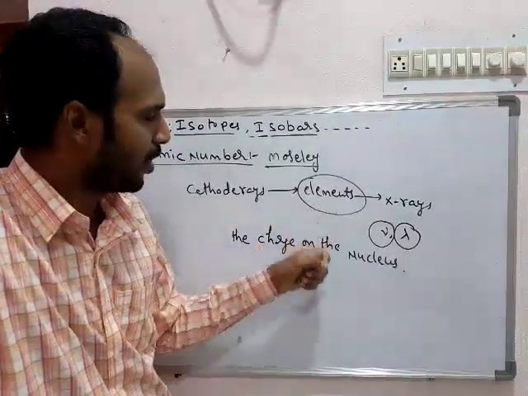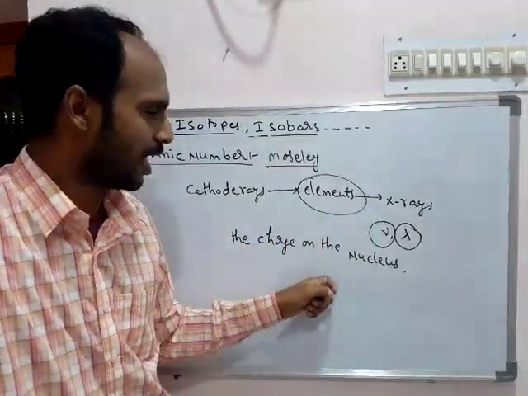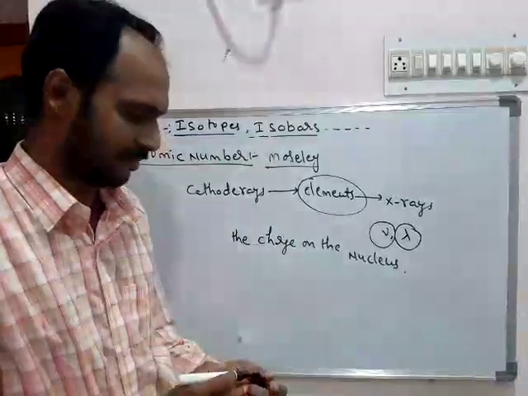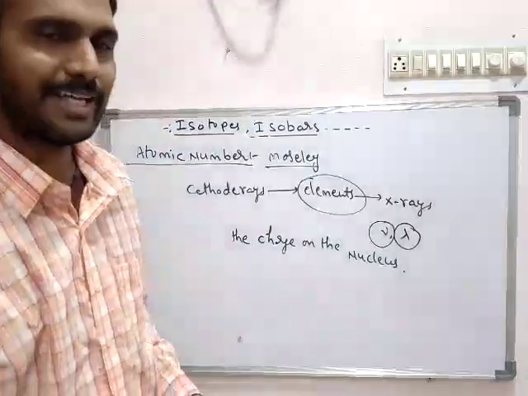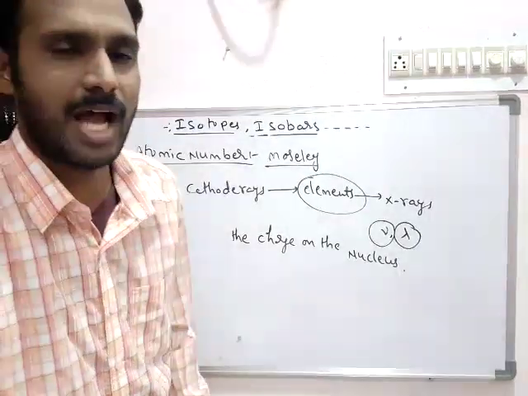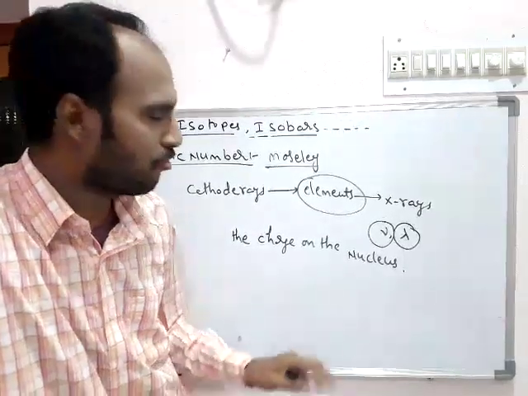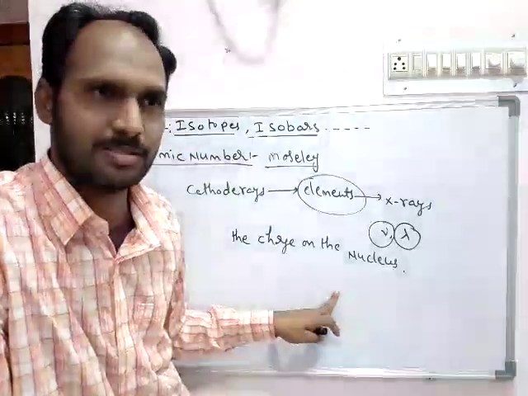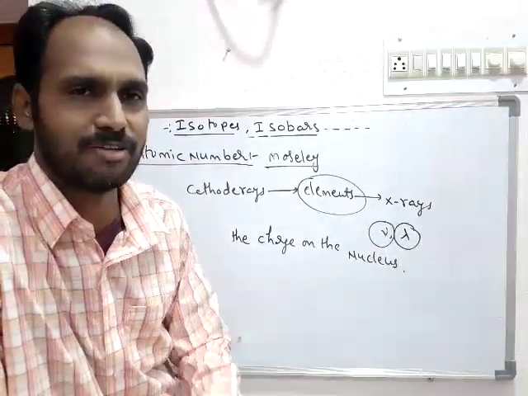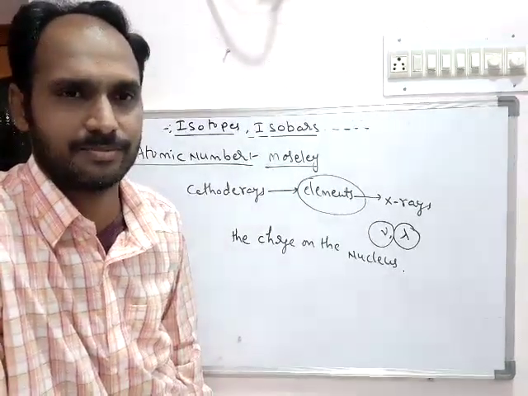And by all these experimental observations, he concluded that the atomic number, nothing but the number of unit positive charges, is the basic fundamental property for elements, or rather for atoms.